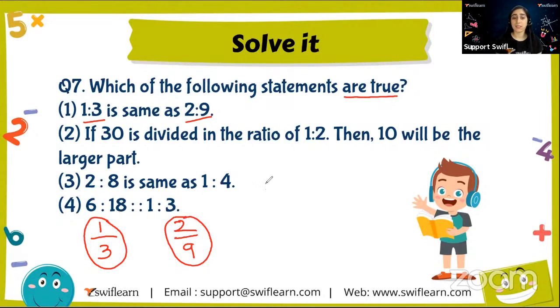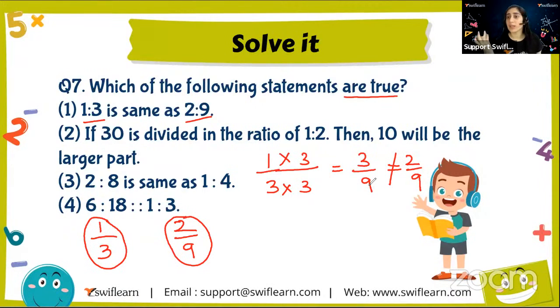The other thing is, let me write 1 by 3. Okay, I have to make the denominator as 9 to know they are equal or not. So I'll multiply the numerator and the denominator by 3. That comes out to be 3 by 9. Is 3 by 9 equal to 2 by 9? No, right? So if they are not equal, that means they are not same.